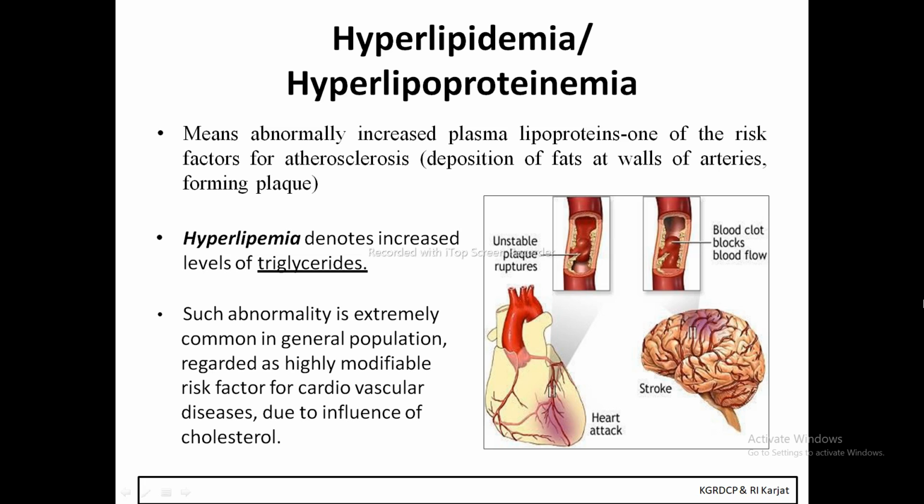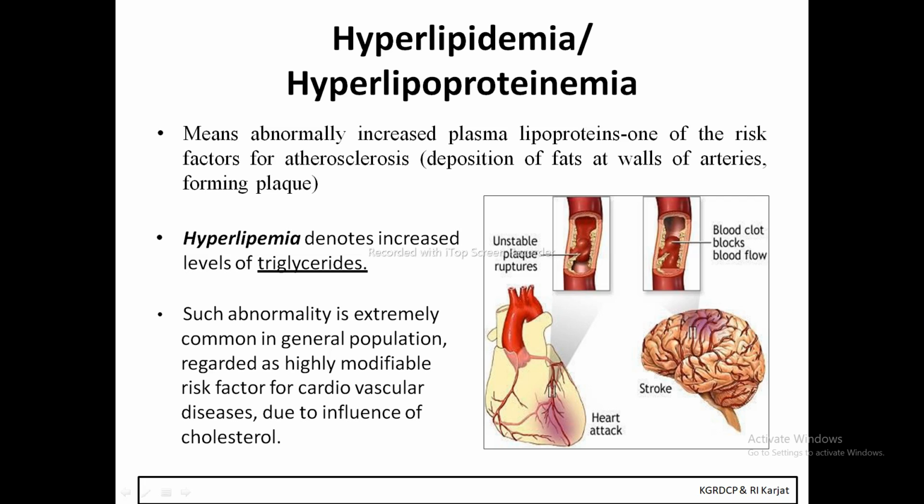So, what is hyperlipidemia or hyperlipoproteinemia? It means abnormally increased plasma lipoproteins, which is one of the risk factors for atherosclerosis. That is the deposition of fats at the walls of arteries, which forms the plaque. So, that is called hyperlipidemia or hyperlipoproteinemia.